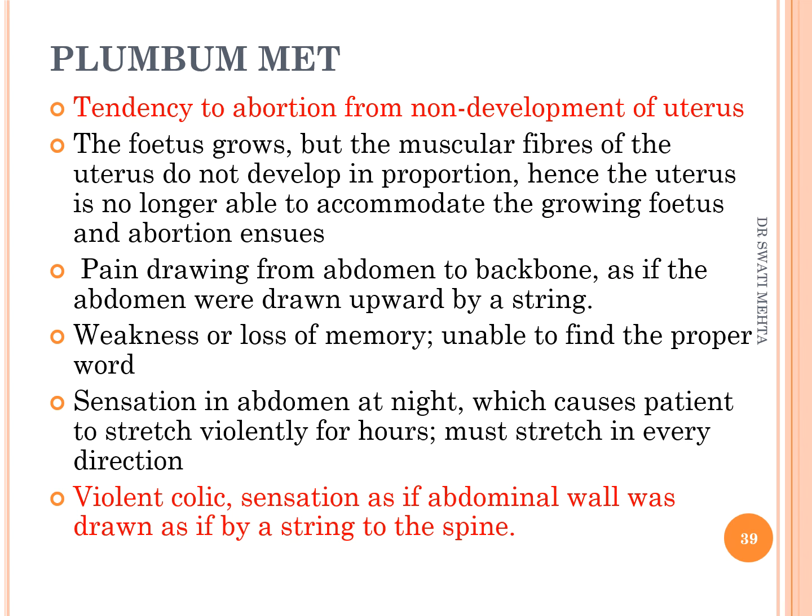So when you find such a patient 2 or 3 months before pregnancy, you have to give plumbum mat so that there is development of proper muscular fibers, and then if the patient becomes pregnant, you can prevent the abortion.